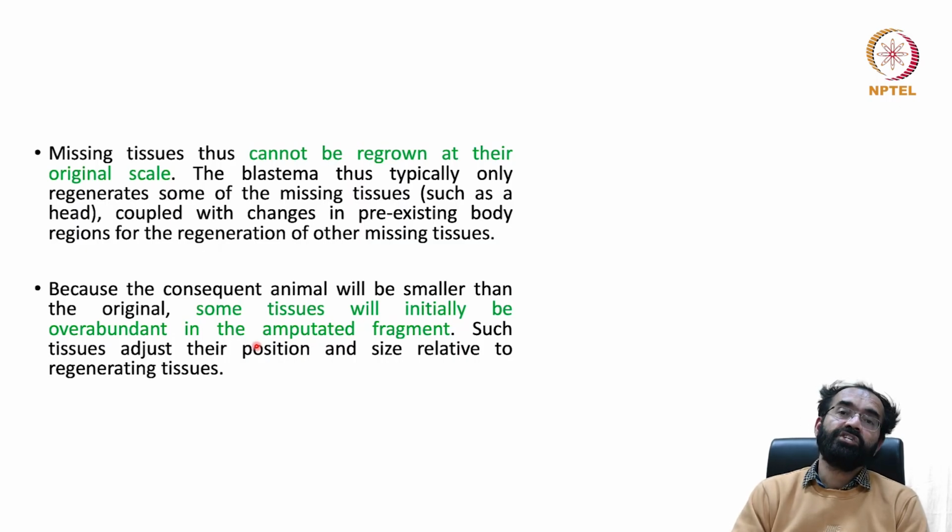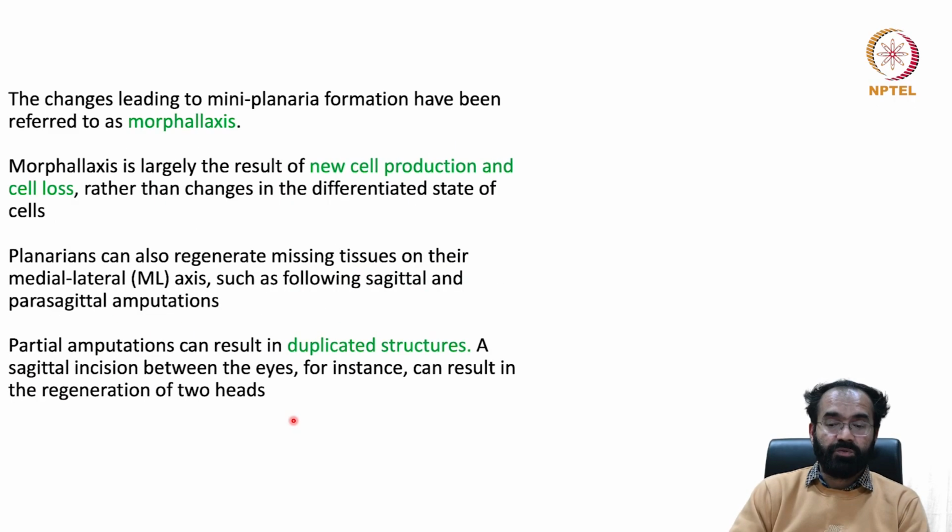Then the existing tissue will take over the function of that tissue, and it will keep changing slightly for the time being, but it's okay simply because it has neoblasts, and they will keep revamping it, and the proper cell will be replaced back. And the relative position of the organs has to be maintained, and it will be taken care of by the position control proteins, which we will see in future classes.